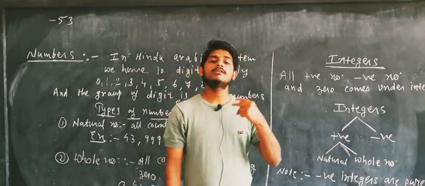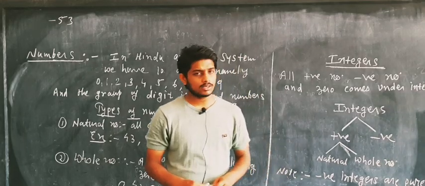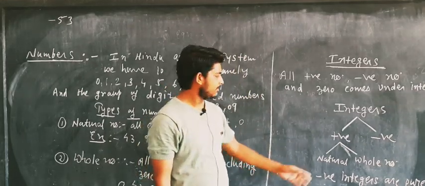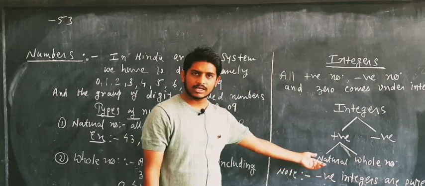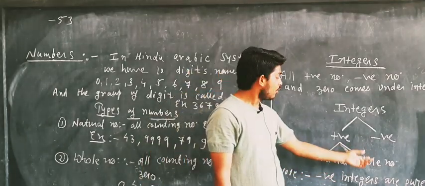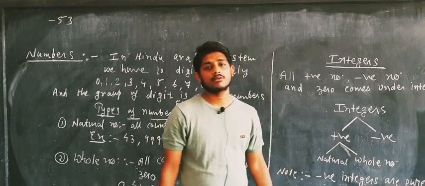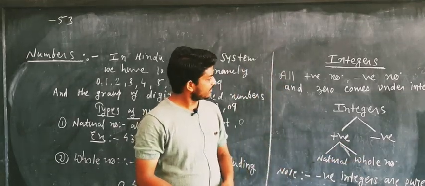Positive integers have two types. One is natural number, another is whole number. Natural numbers are also positive, so they are examples of positive integers. Whole numbers are also positive, so they are also positive integers.